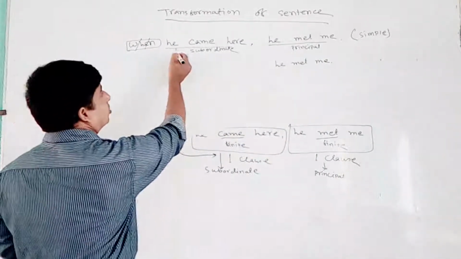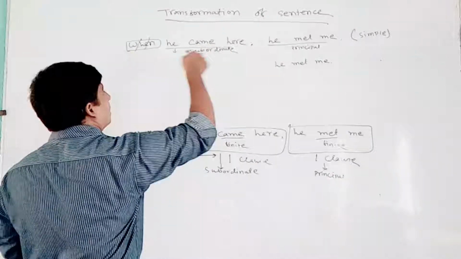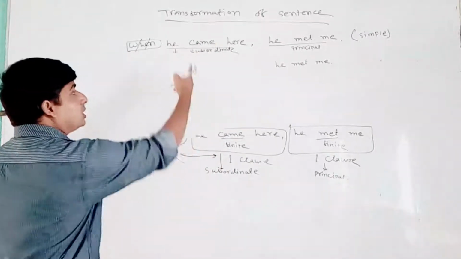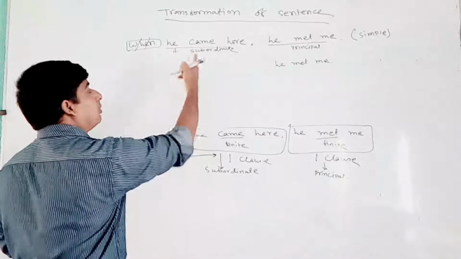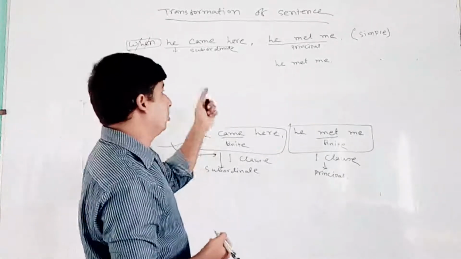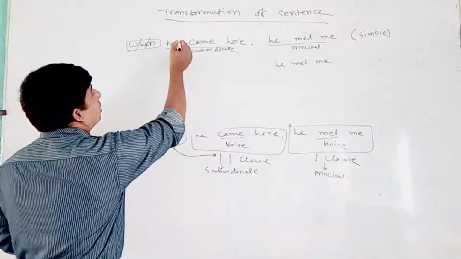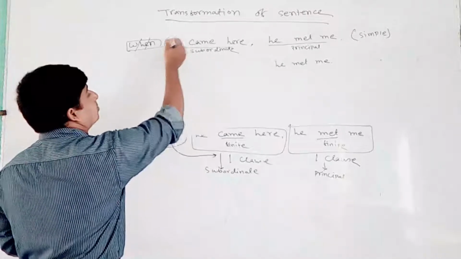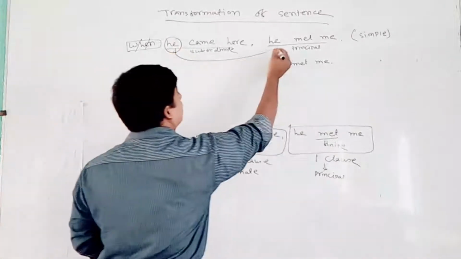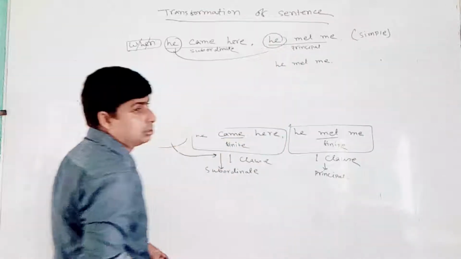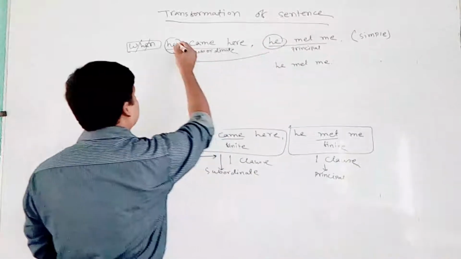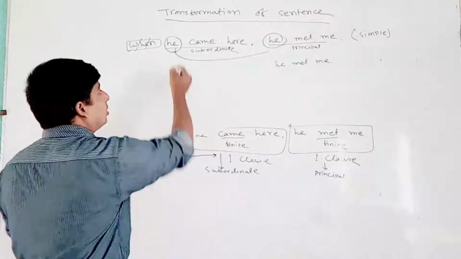So I have to modify this one. It's a clause and I have to break it. I don't need that clause. So here I found the subject. The same subject I found here as well. So it is the same subject, I don't need that one as well.